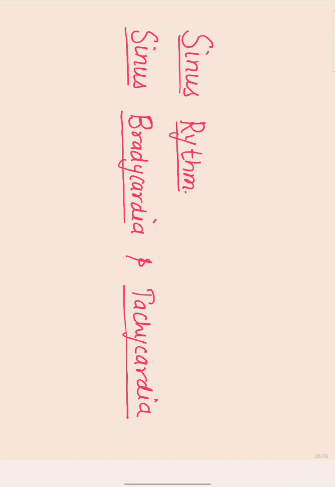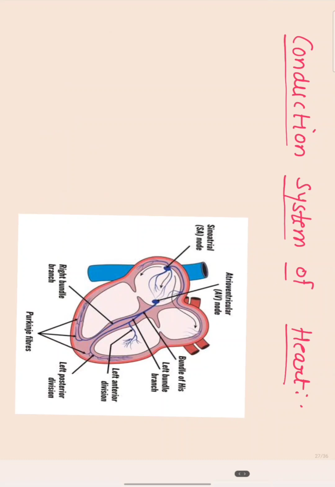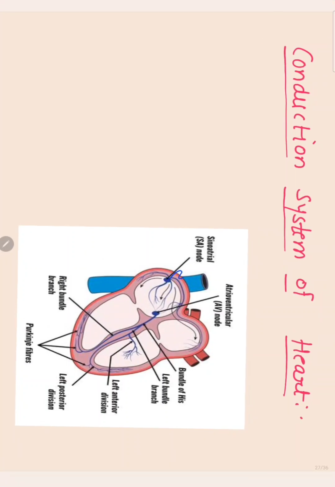Going to discuss sinus rhythm, sinus bradycardia and tachycardia. To understand this, we have to take a look at the conduction system of the heart. This is called the SA node, which produces the impulse. This is called the AV node.